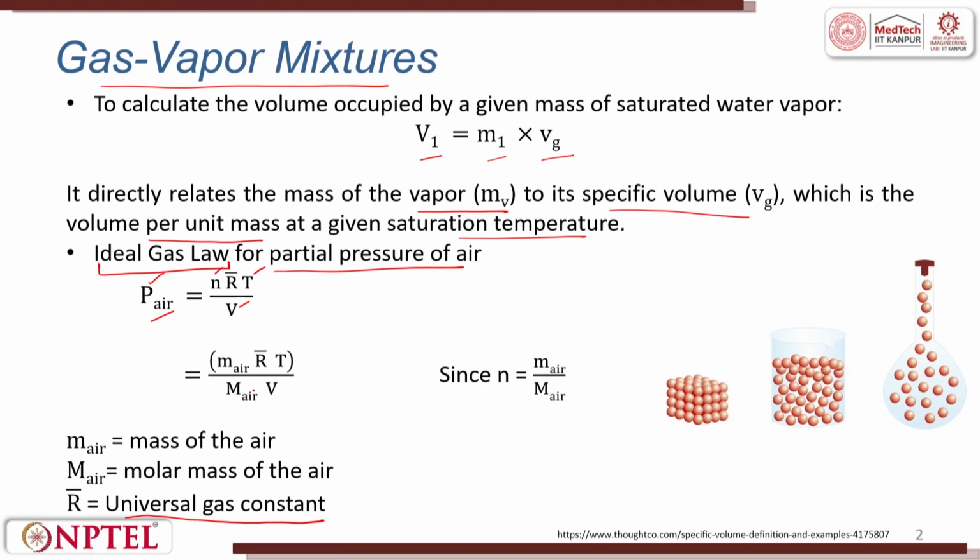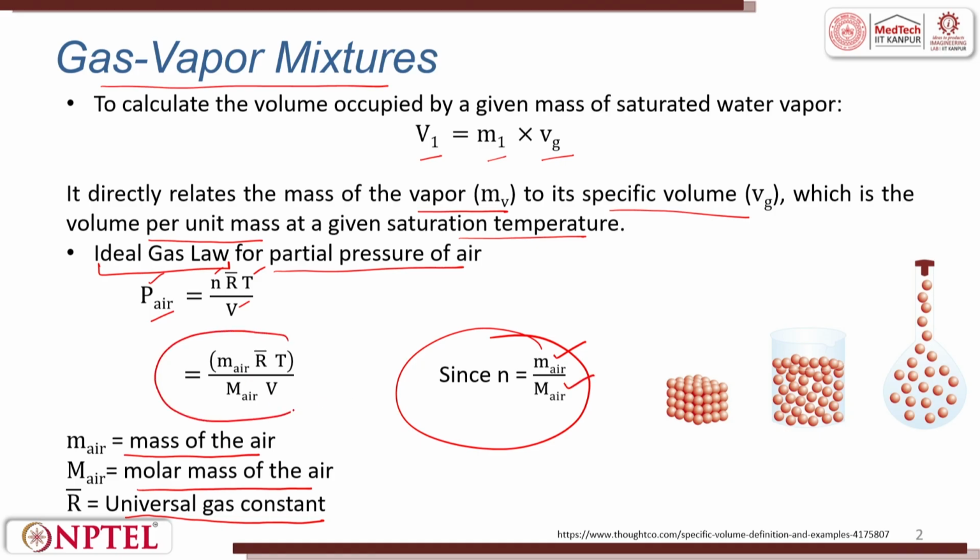Now, when we convert this into m by M, that is, small m for air by capital M for air, that is, the mass of air to the molar mass of the air, that is N, this relationship comes as m air R bar T by M air V, where capital M in the denominator is the molar mass of the air.